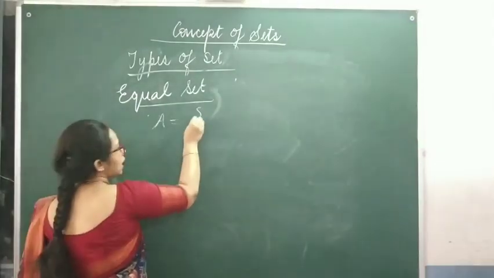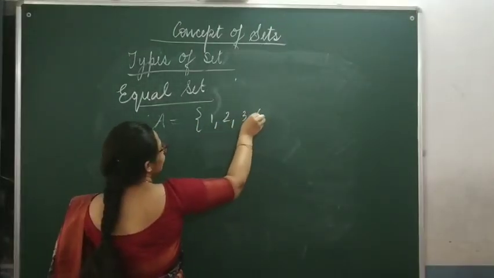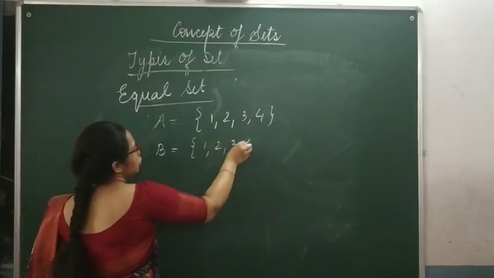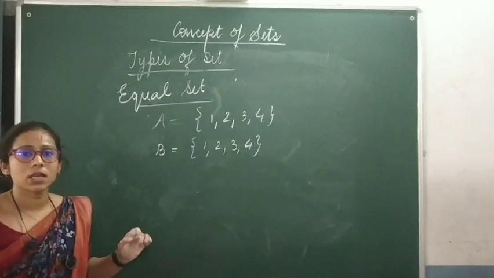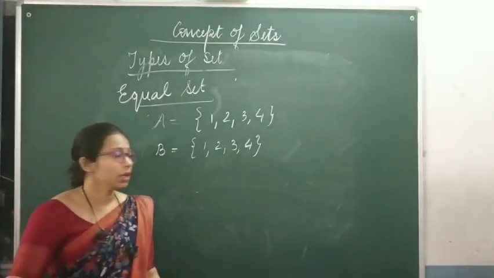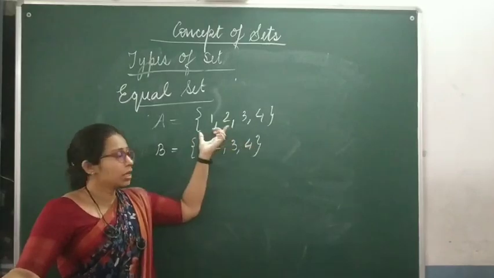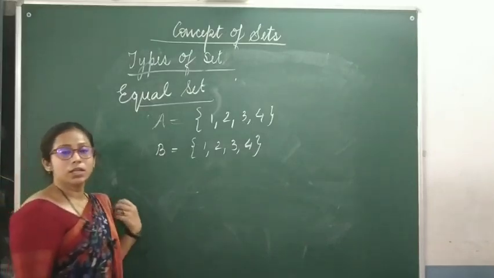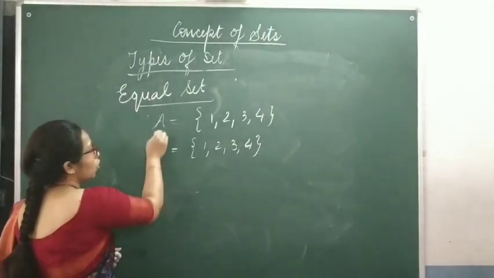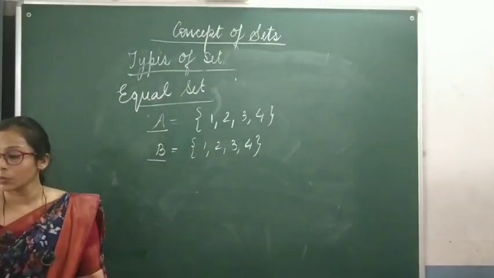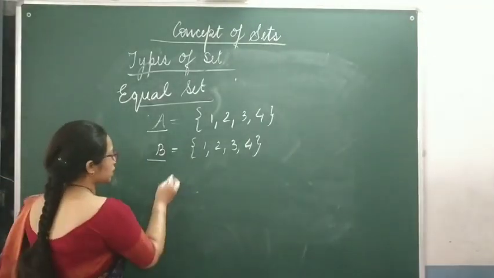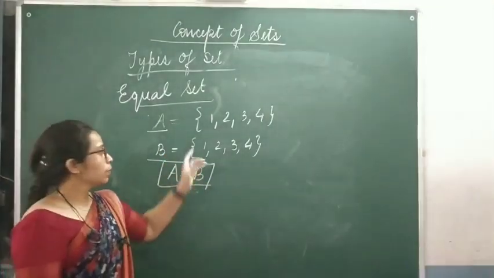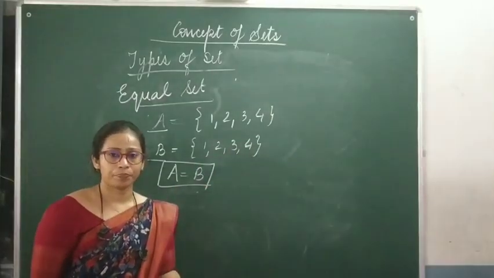Like here, if set A has 1, 2, 3, 4. And the elements of set B also are 1, 2, 3, 4. Then such sets are known as equal set. Why? Because the elements are all same in both the sets. So such sets are known as equal set. I hope this might be clear to all of you. Here set A is equal to set B. How do we represent it? Simply A is equal to B. Set A is equal to set B. Because the elements are all same.